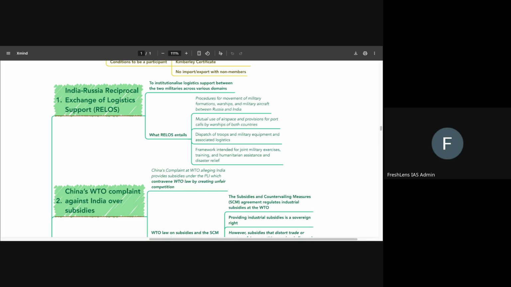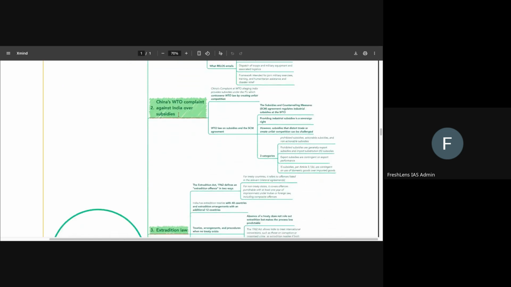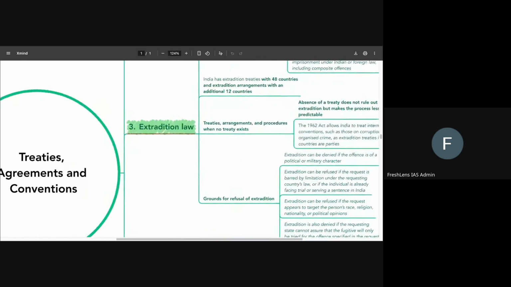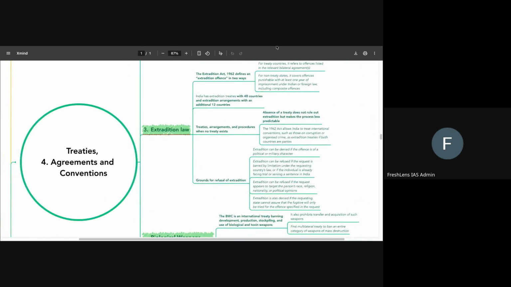So we start off with the second part of coverage of international relations laser focus. And the topic that we are going to discuss now is treaties, agreements, and conventions. That is the fourth part of the laser focus IR magazine.